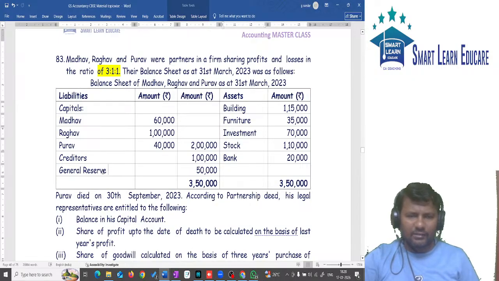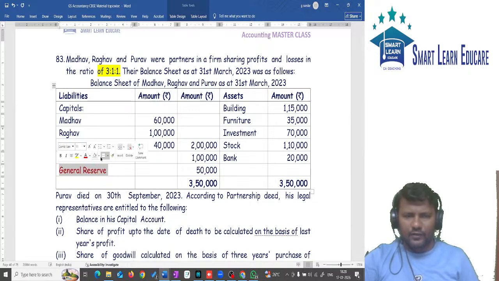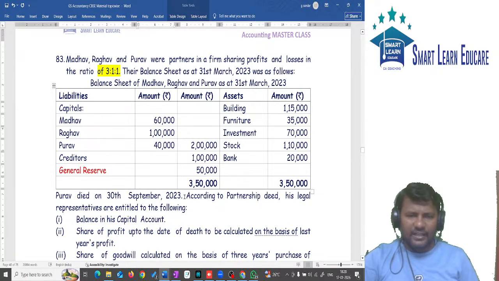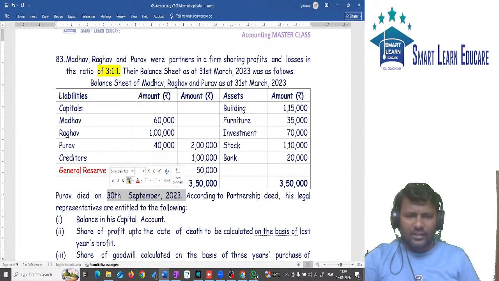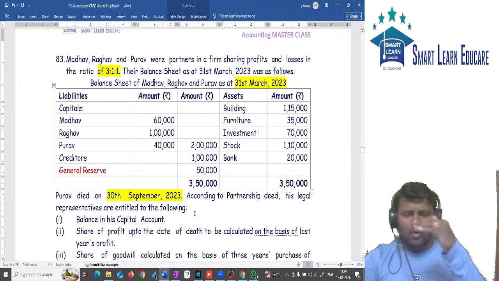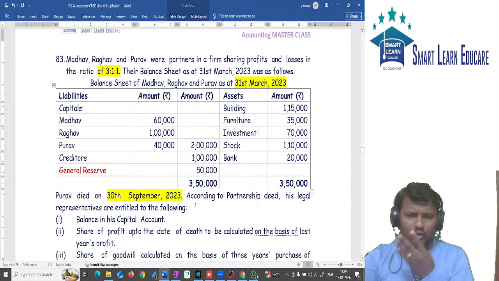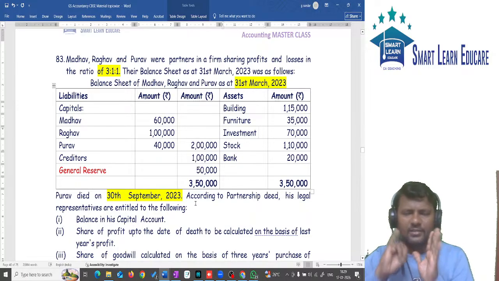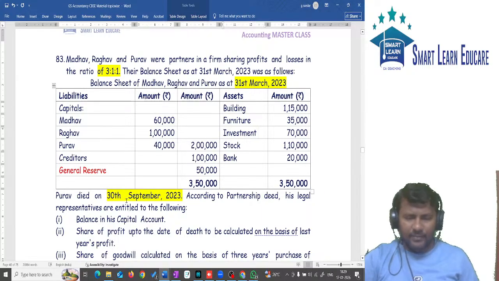Now we have a reserve. If the question doesn't say anything about the reserve, the reserve should be transferred to partners. Next, the partner died on 30th September. Books closing is 31st March. So from the books closing, how many months? April, May, June, July, August, September. 6 months. Since he died on 30th September, September should be included.